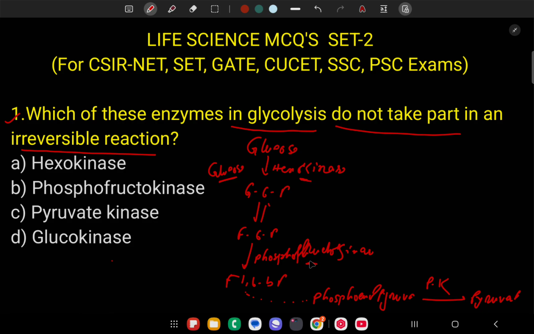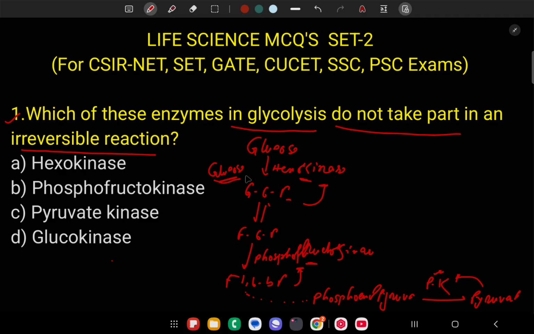Phosphofructokinase also does not take part in reversible reaction. Why? Because the end product of this reaction, suppose glucose to glucose 6 phosphate, this glucose 6 phosphate inhibits hexokinase, so the reverse reaction does not occur. Fructose 1,6 bisphosphate also inhibits phosphofructokinase, so it does not reverse. Pyruvate inhibits pyruvate kinase, so the reverse reaction does not occur.